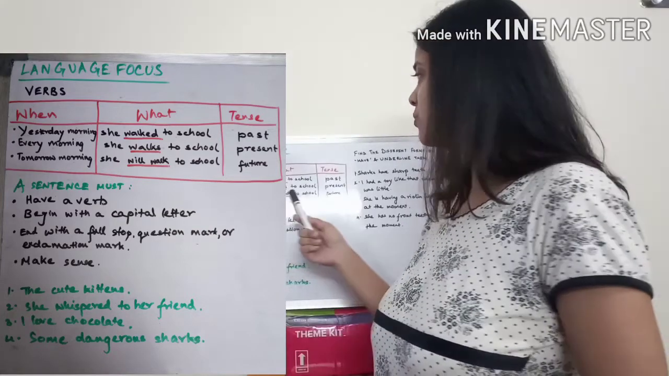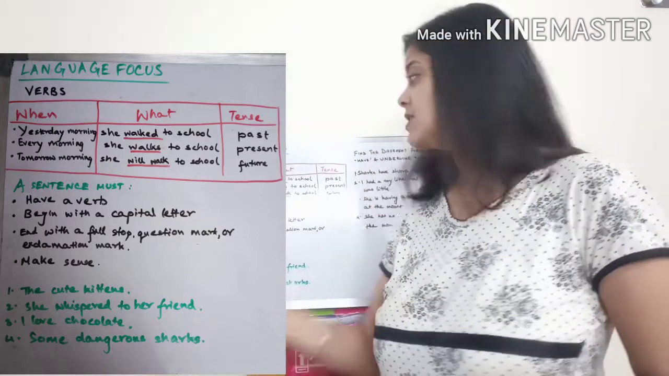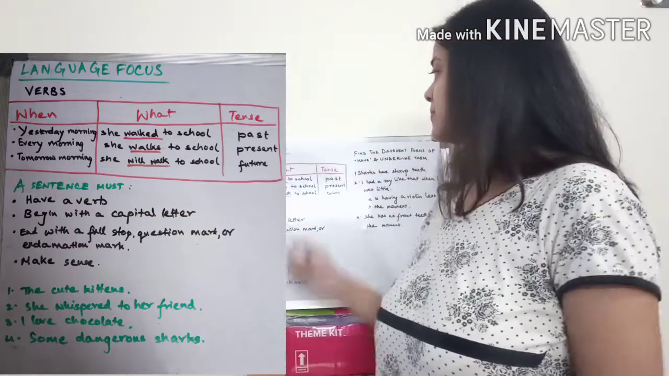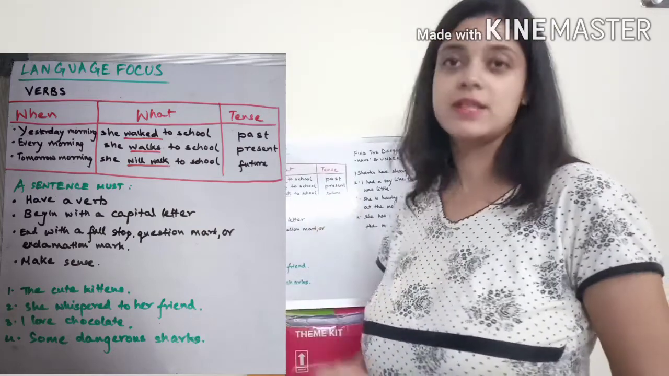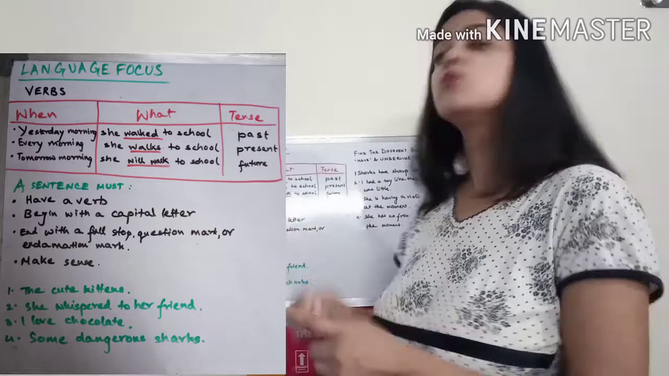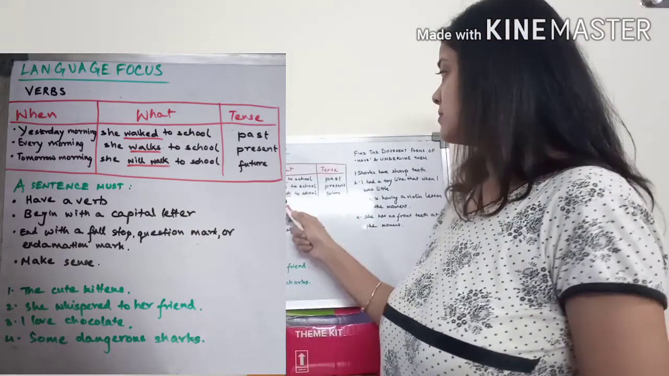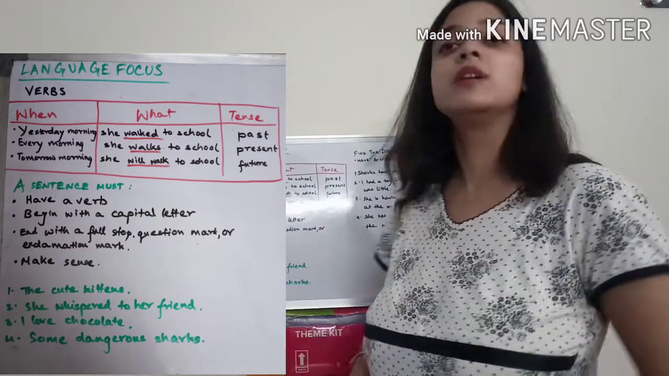Next. Tomorrow morning she will walk to school. When? Tomorrow morning. She will walk to school. This is the doing verb. This is future tense. It has been said in the future tense. Okay, tomorrow morning she will walk to the school. So here the underlined words are the verbs.